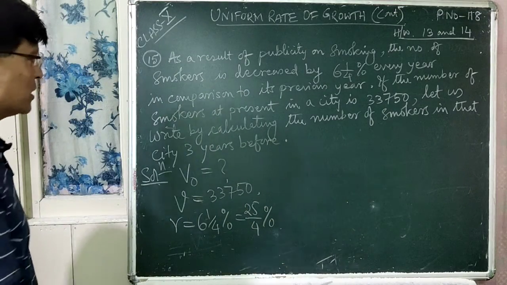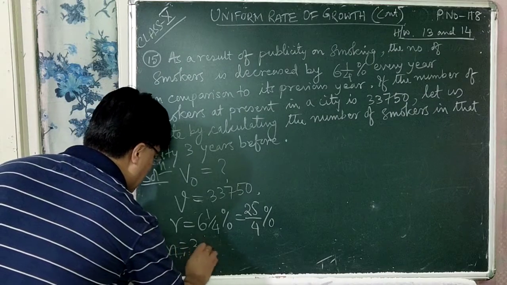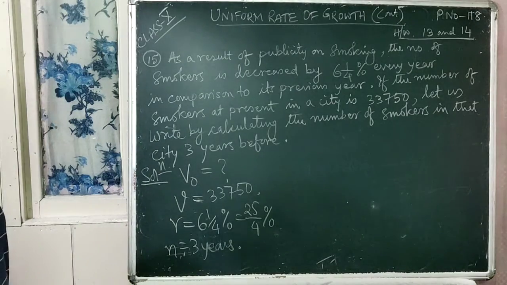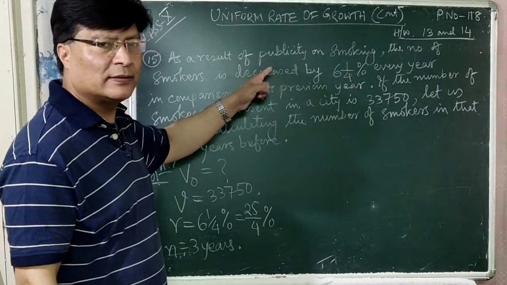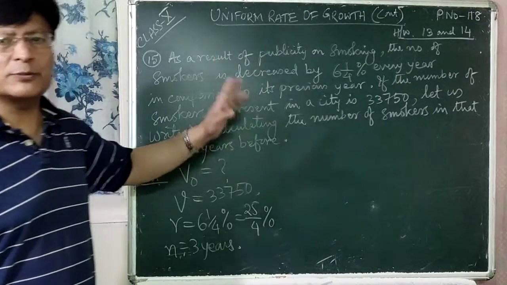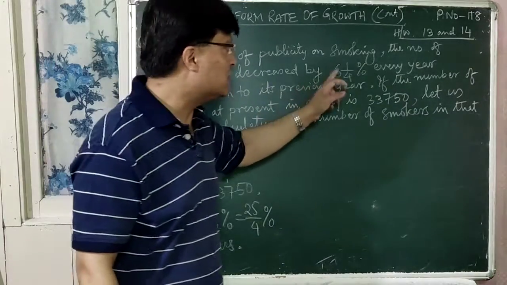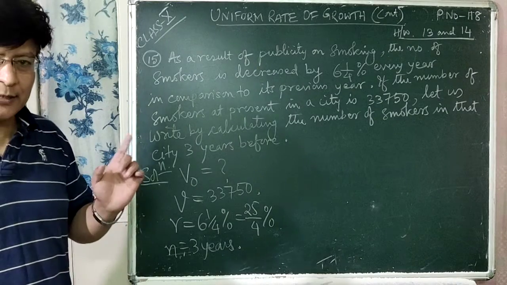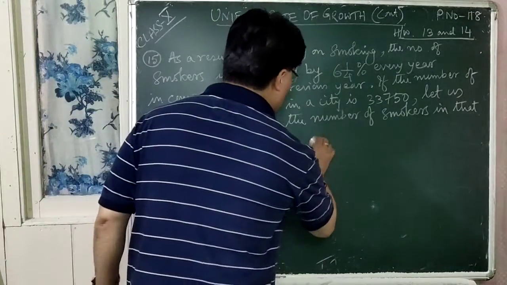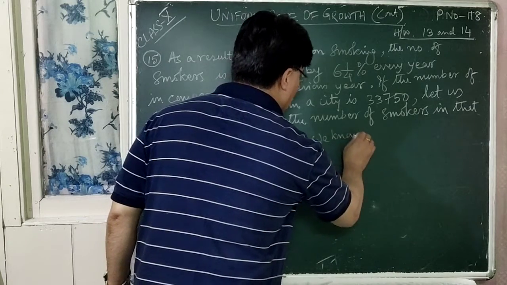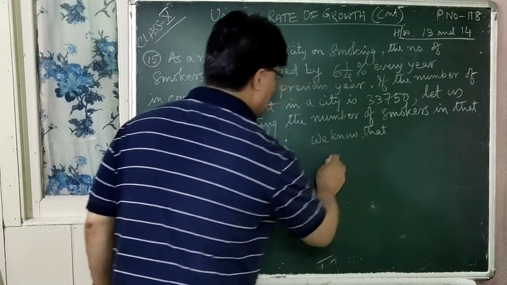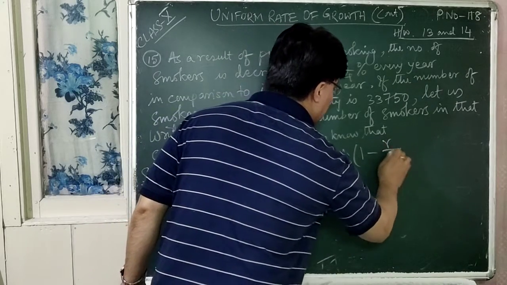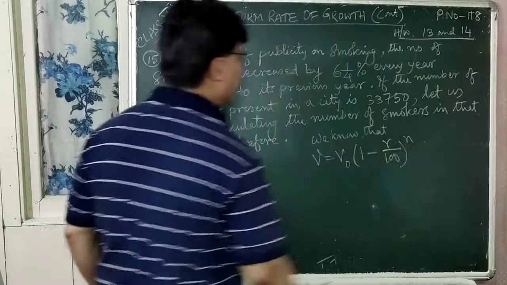Is that clear? What is the value for n? N is equal to 3 years. Now which formula is used? Decreasing. The rate of decrease of the number of smokers per year is 6.14% in comparison to the previous year. That means minus sign. So we know that V is equal to V0 within bracket 1 minus R upon 100 whole to the power n.